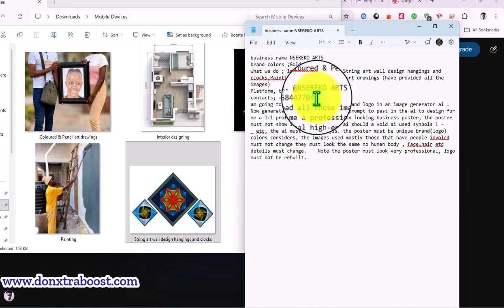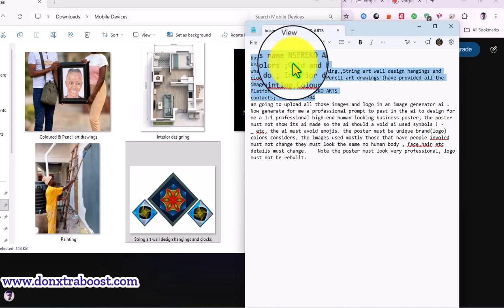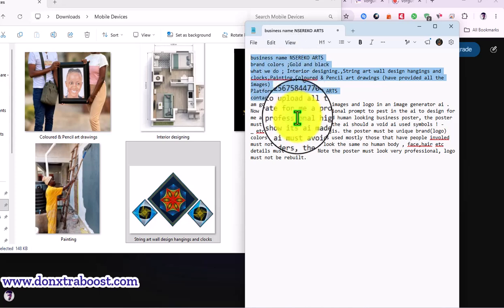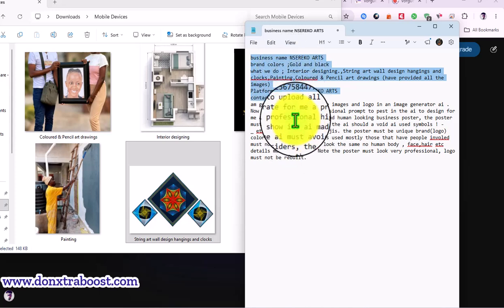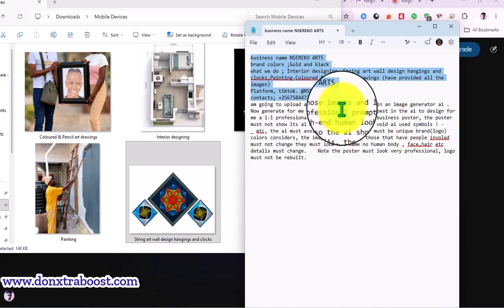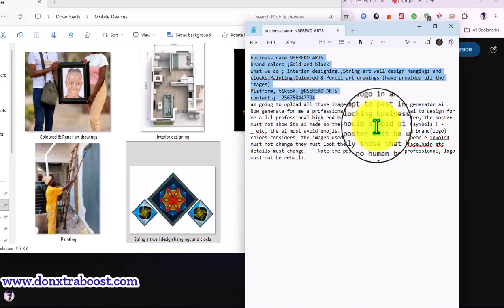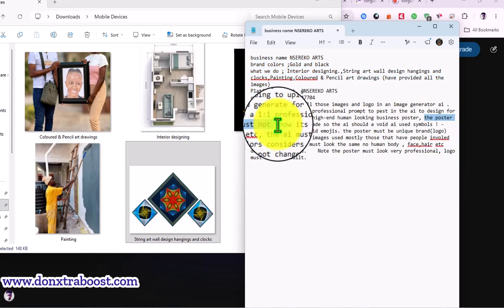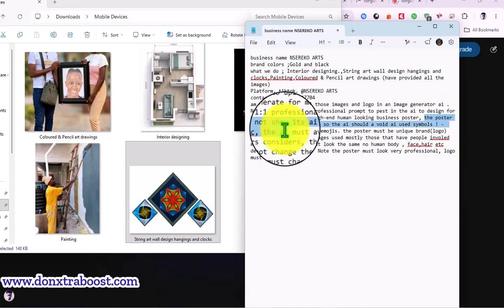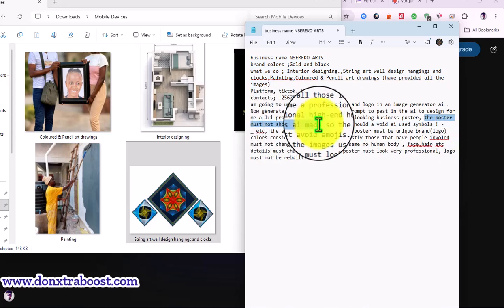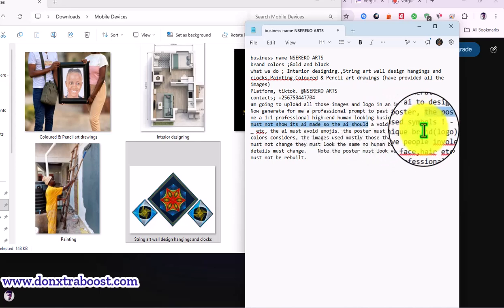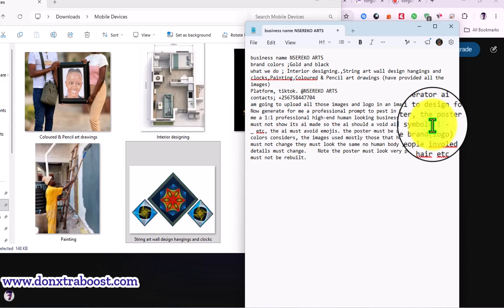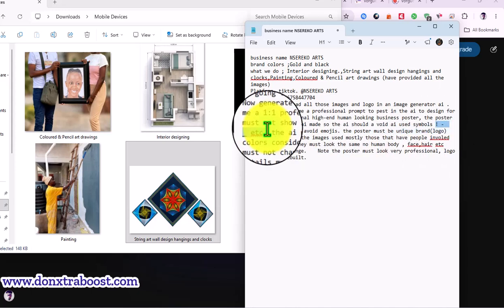Then I said the poster must not show it's AI made, so the AI should avoid AI-used symbols. Then I listed the symbols and so on.